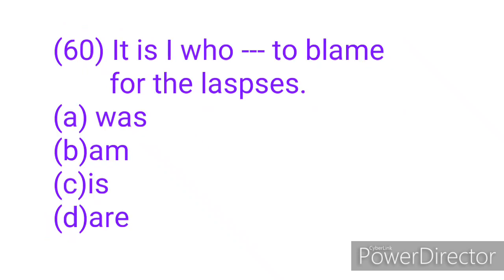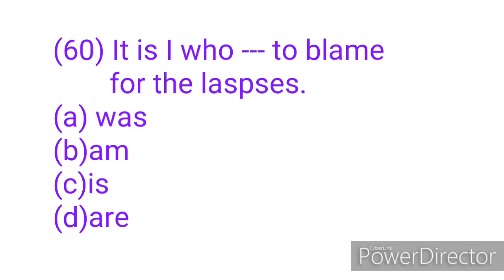Question 60. It is I who dash to blame for the lapses. Option A, was, B, am, C, is, and D, are. This sentence is in the present tense and the subject is singular.